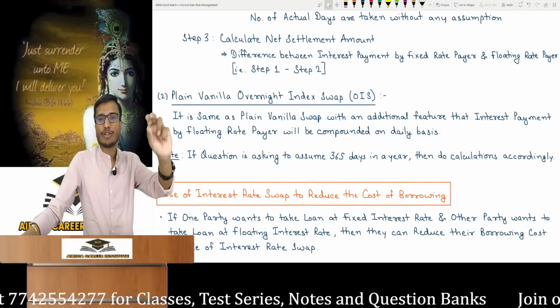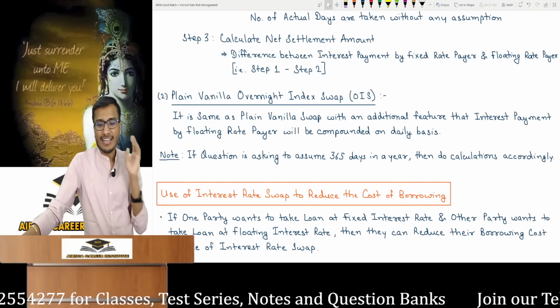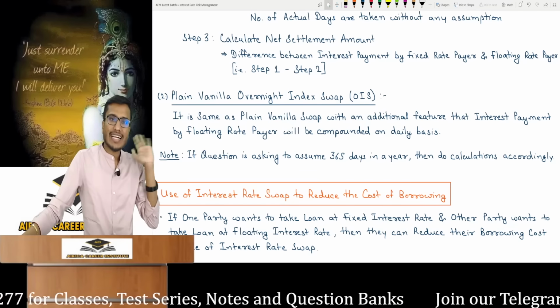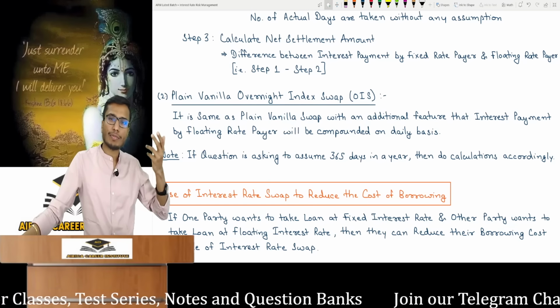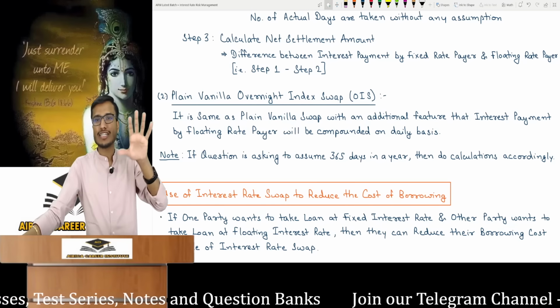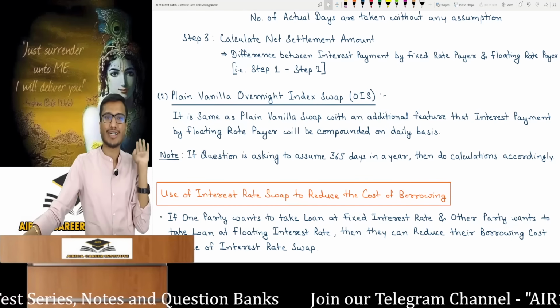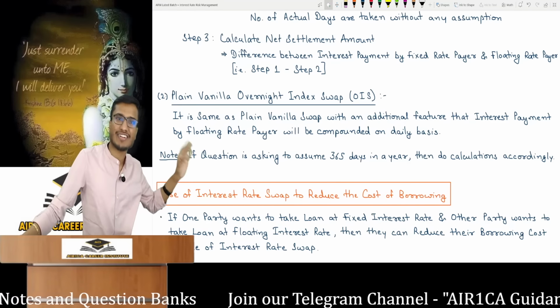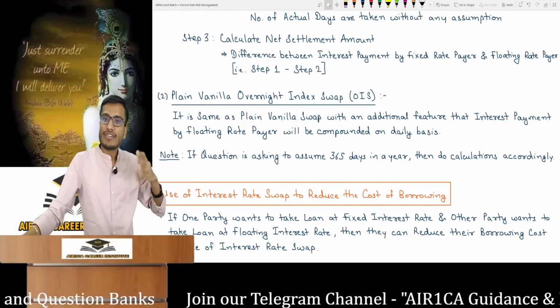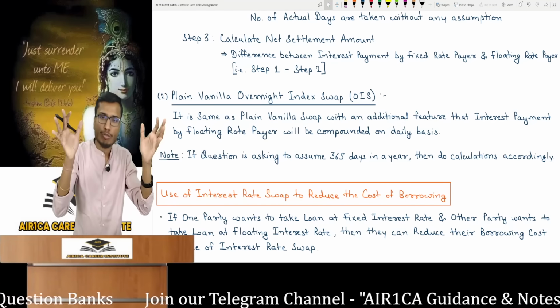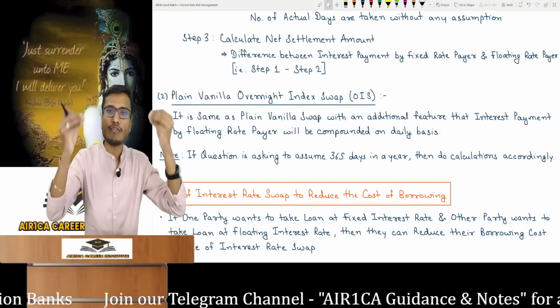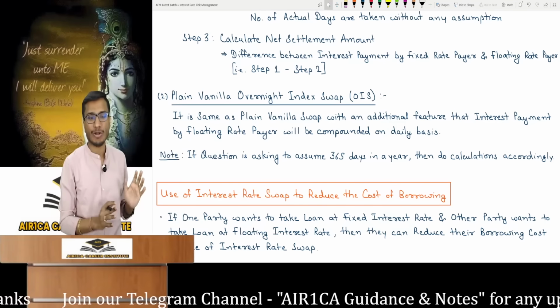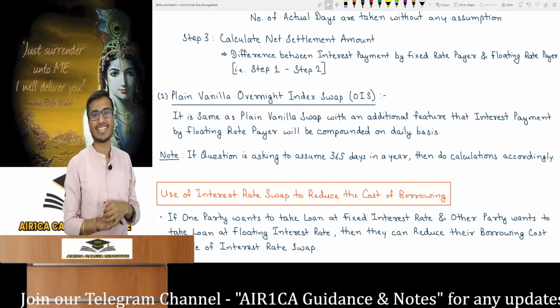Sometimes the question might say assume 365 days in a year. Imagine a question on a plain vanilla overnight index swap appears. You might say in a swap we assume 360 days a year, and when you solve the question you get 0 marks. If the institute specifies 365 days, calculate interest using 365 days. Don't use your own concepts. The question's statement is final. Follow what the question says, as I have told you this repeatedly, because you make these silly mistakes.